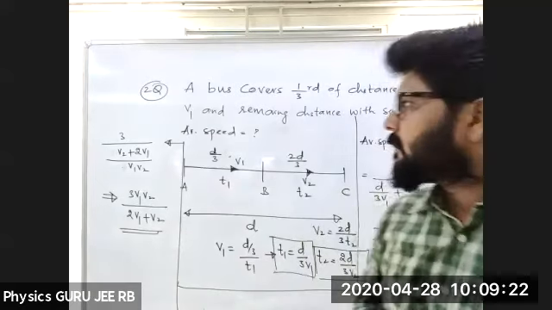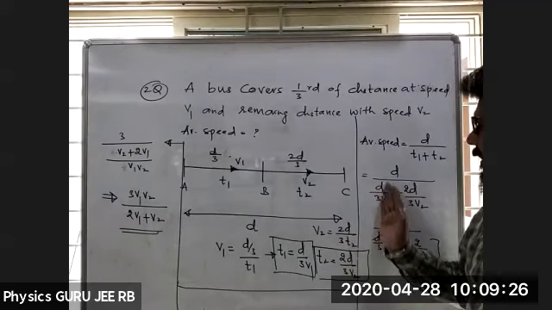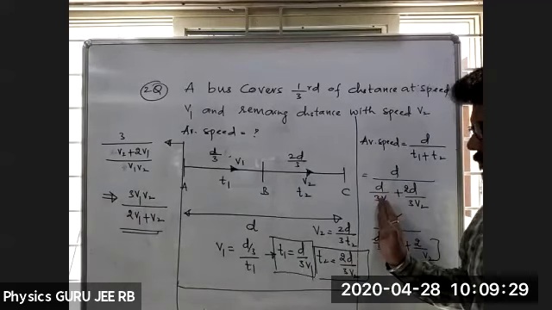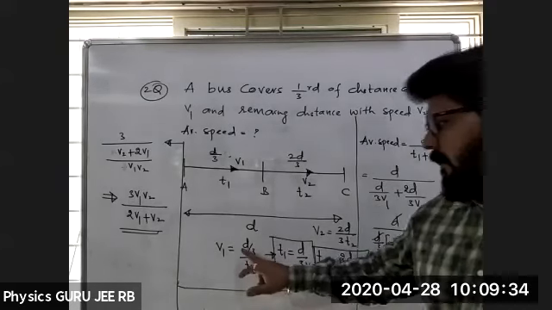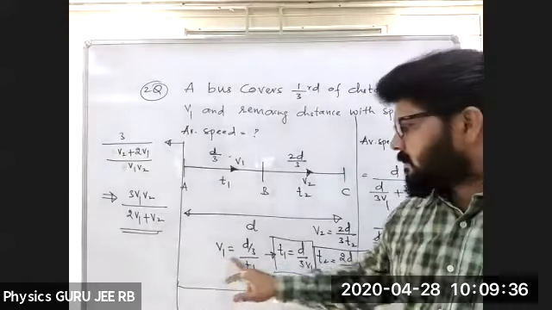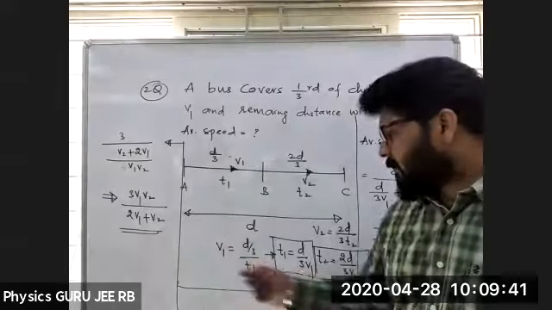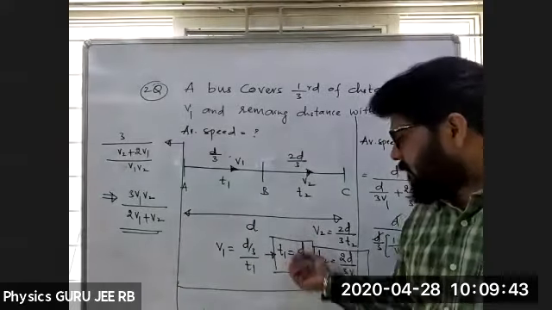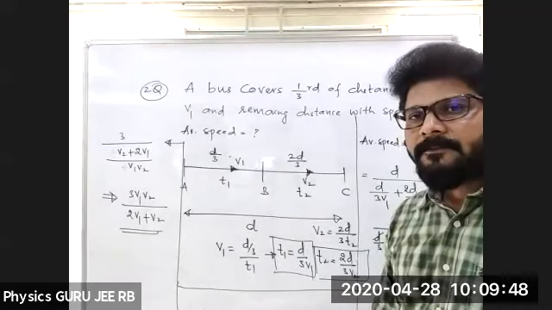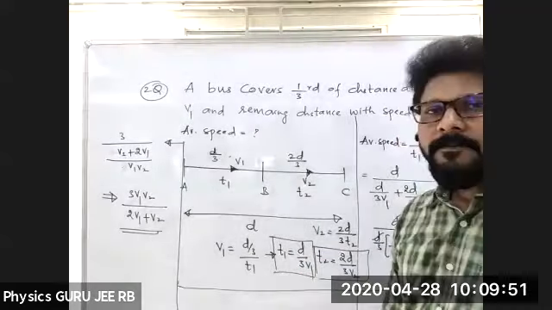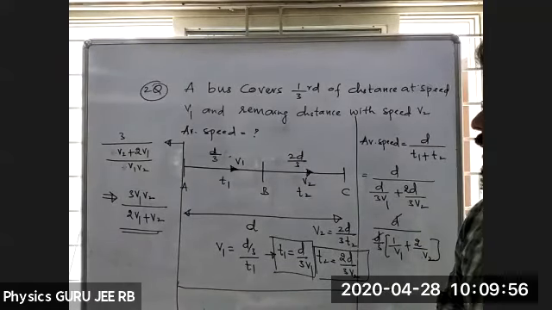We are getting 3V1, so D by 3, I take it as common. Somebody is asking how you are getting 3V1. See, if I take this to the denominator, V1 is equal to D by 3T1. So T1 just cross multiplied, T1 can be written as D by 3V1. That's all, D by 3V1. Fine.